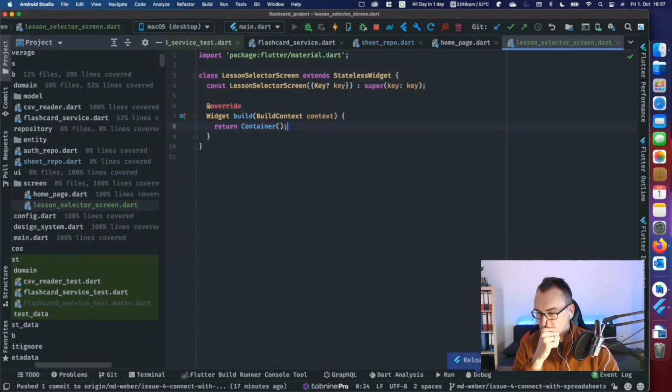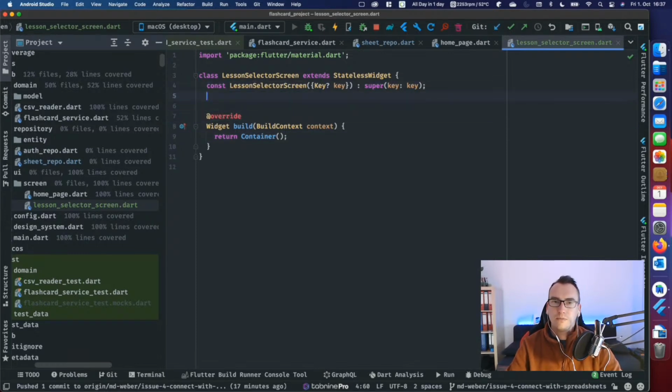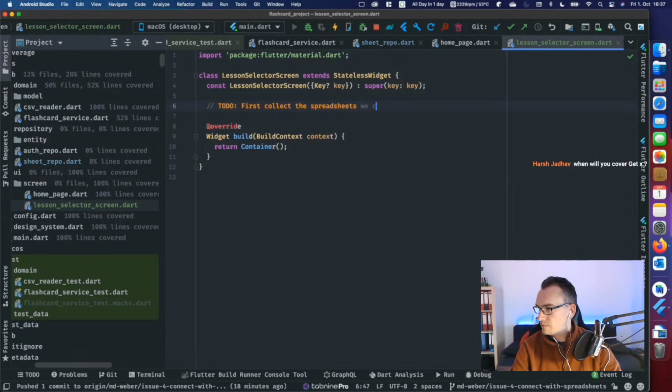So it makes it a bit easier to follow, especially if I use a lot of keyboard shortcuts. Okay. So now we have that widget, that lesson selector screen. And here we want now to write some to-dos for us now. So first, collect the spreadsheets we can access.